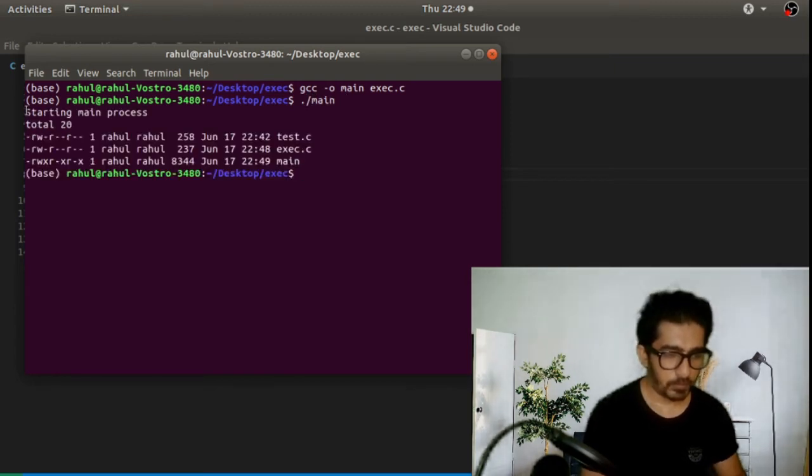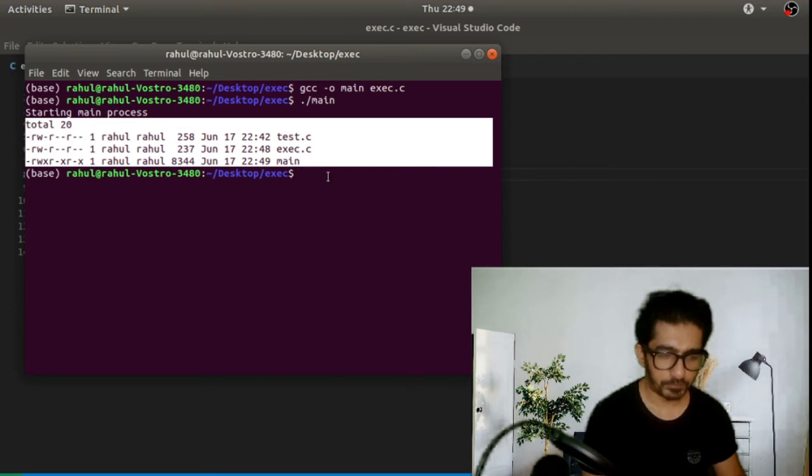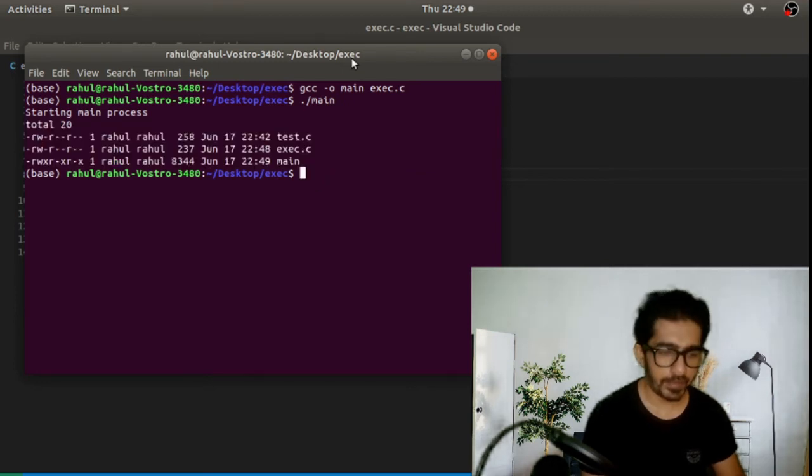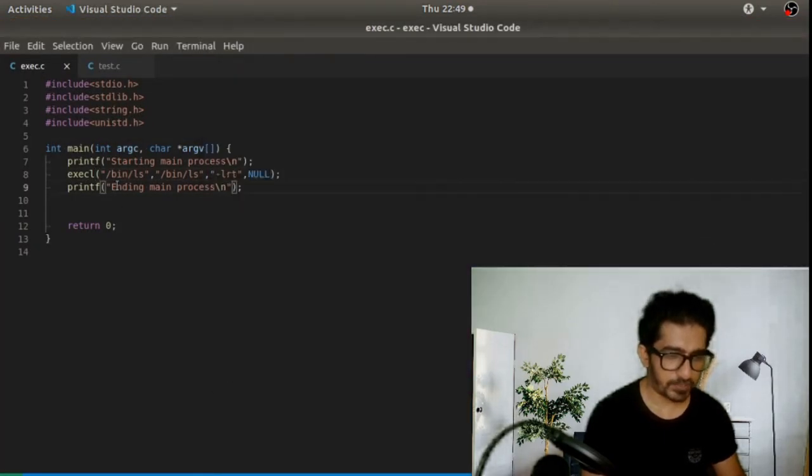You see here, you get the "starting main process", you get the output from the ls command, but you don't get the last print statement, "ending main process", because when this exec got executed, it actually overwrote the main process, and this last statement will not be executed if this execl command is successful, right?